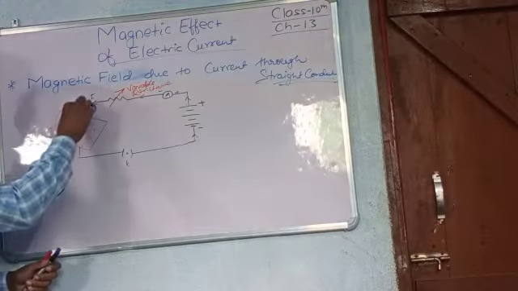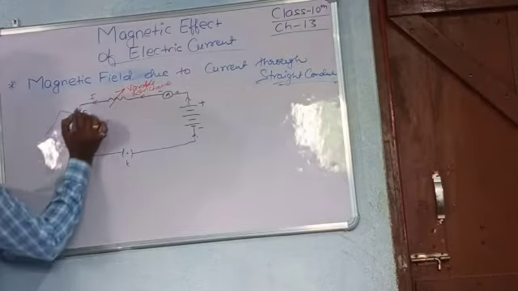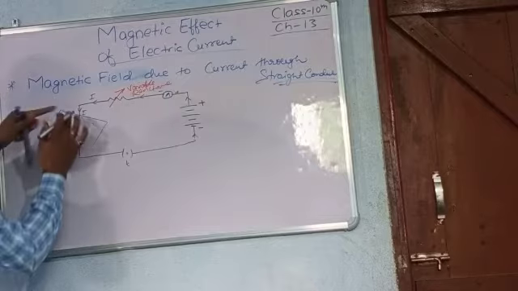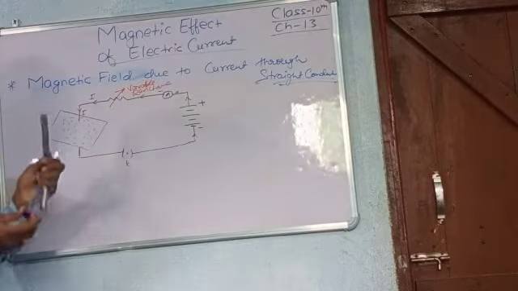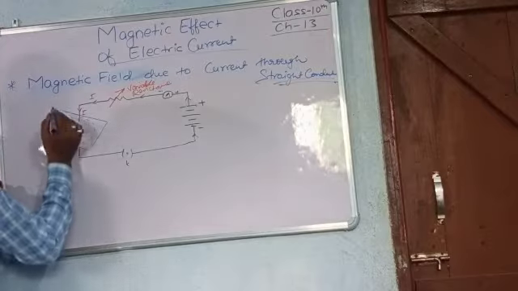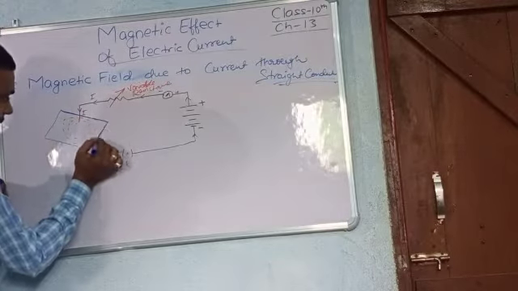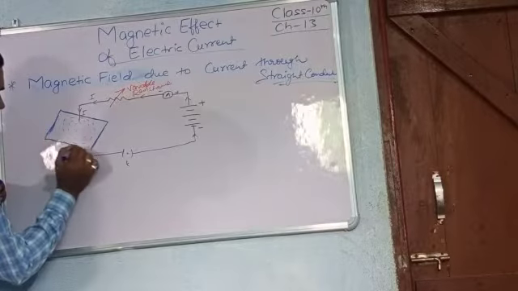See, this red rod is a straight conductor, and we take a surface in which we can explain the magnetic field. This is the imaginary surface.